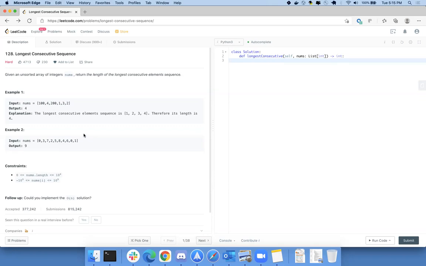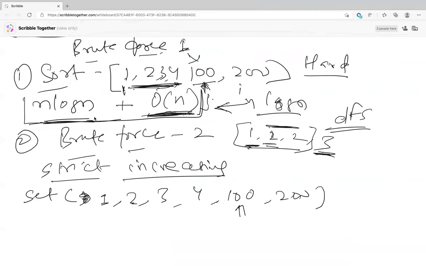So the brute force solution that Sue came up with was a very naive solution: you sort the elements, so that is n log n. Once you get the sorted order, you start from the first element, which is 1, and you have two pointers, i and j.